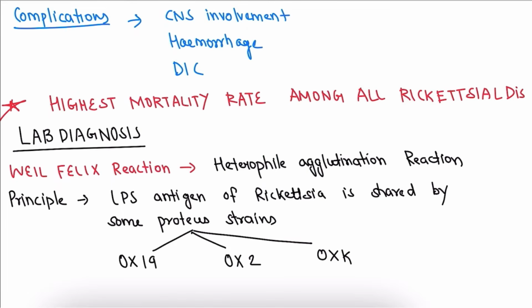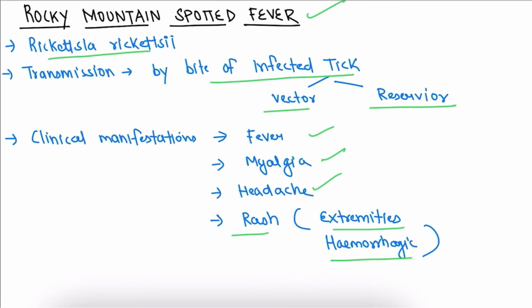Now coming to the complication, we are going to see some CNS complications, hemorrhage and DIC. And the most important point here is it has the highest mortality rate among all rickettsial diseases. Rickettsia rickettsii, which causes Rocky Mountain spotted fever, has the highest mortality rate.